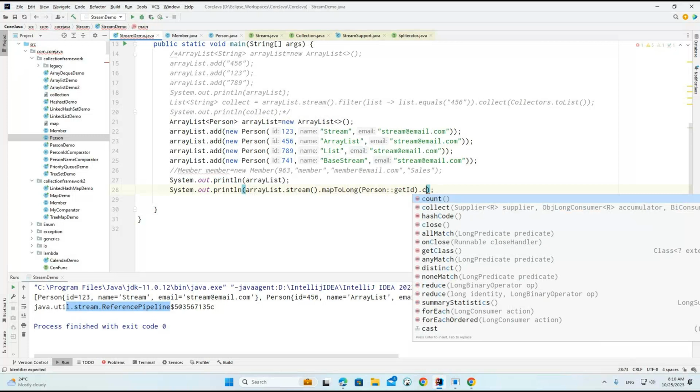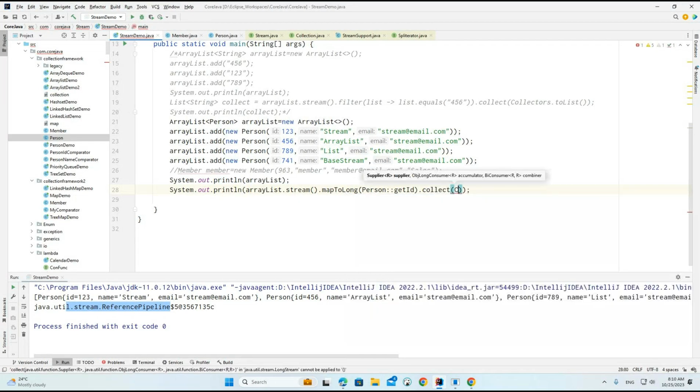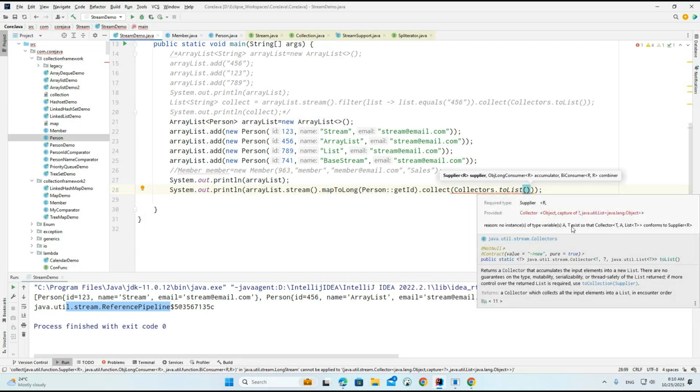Now here you can see if I am going to work with the collector, what can we provide here? Collectors.toList. So what is happening basically, the list we are providing here, you can see these many conditions we are having. So A, T, these are the generic type conditions we are having, so it is not matching. Okay, so what can we do now?